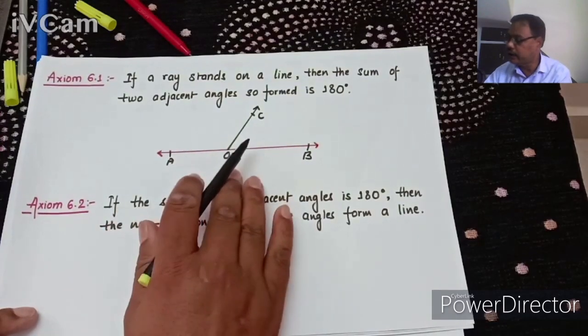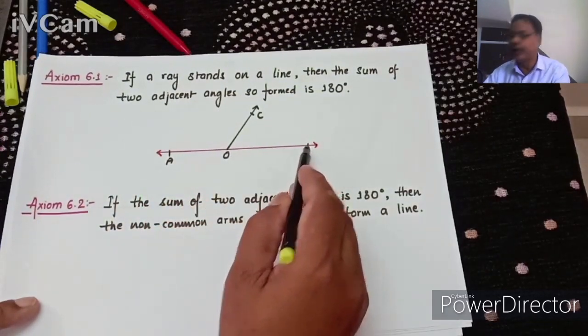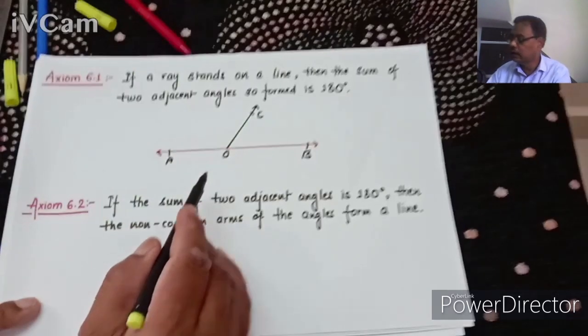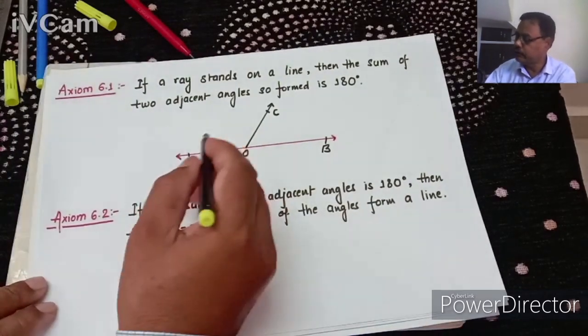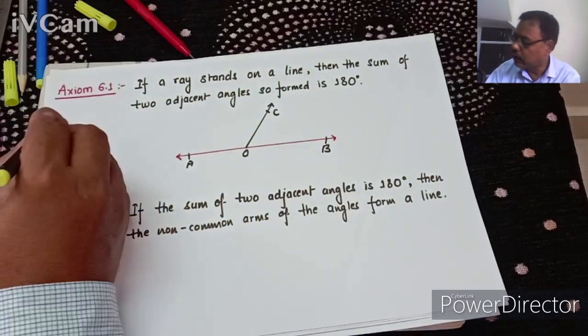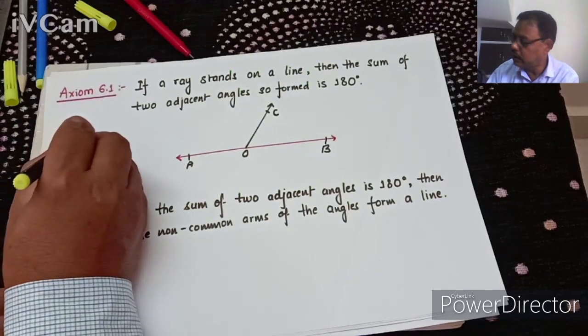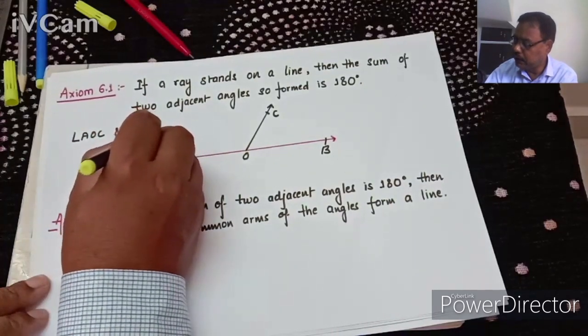Why are they adjacent angles? Because OA and OB are the non-common arms of these two angles and OC is the common arm. Let us suppose we want to write these two angles. So how do we write it? Angle AOC and angle BOC.